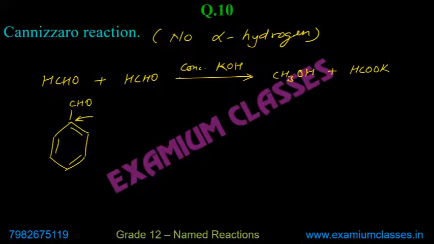On this carbon, there is no hydrogen. The carbon which is attached to functional group does not have any hydrogen. It means it will also undergo Cannizzaro reaction.